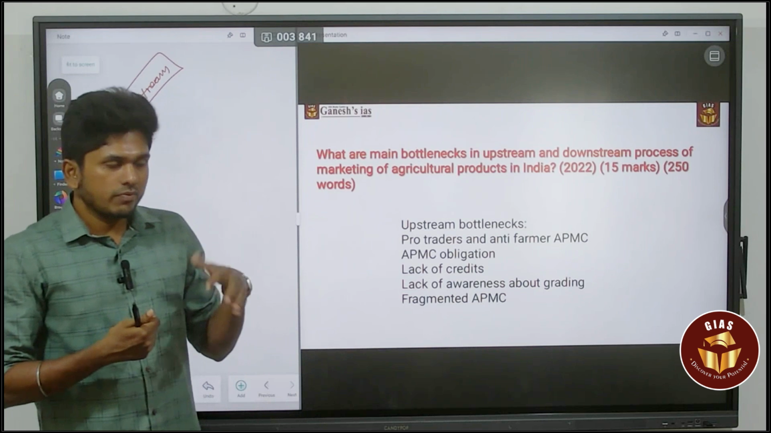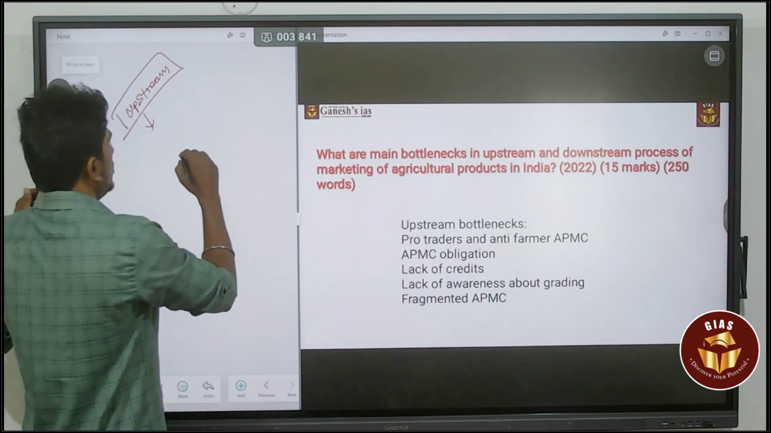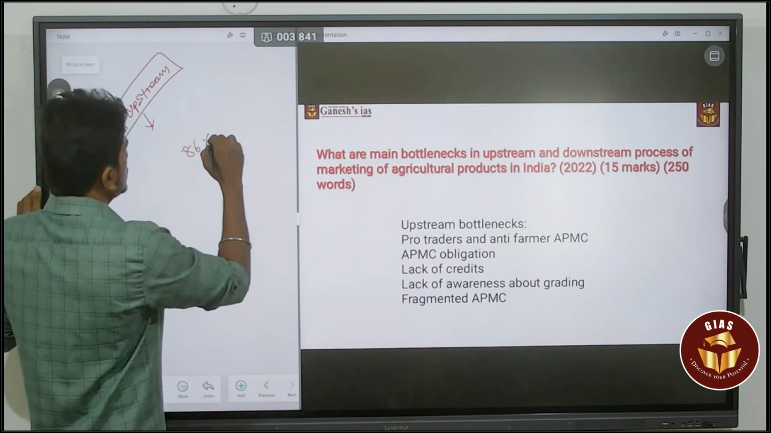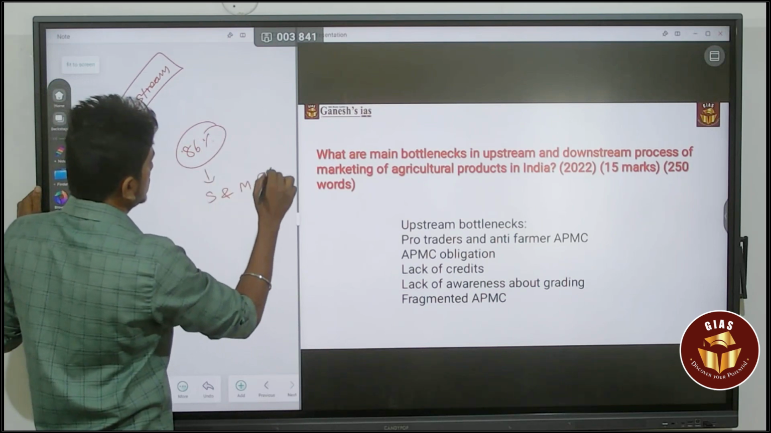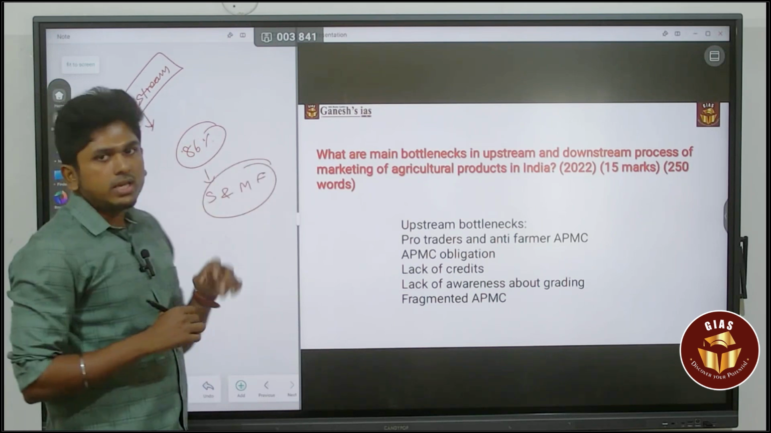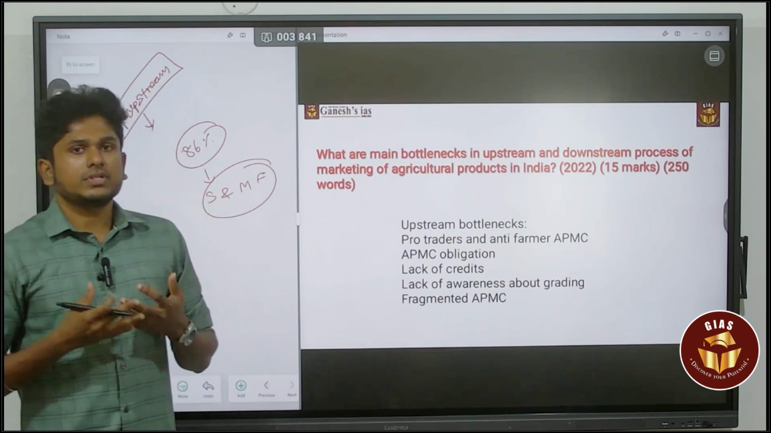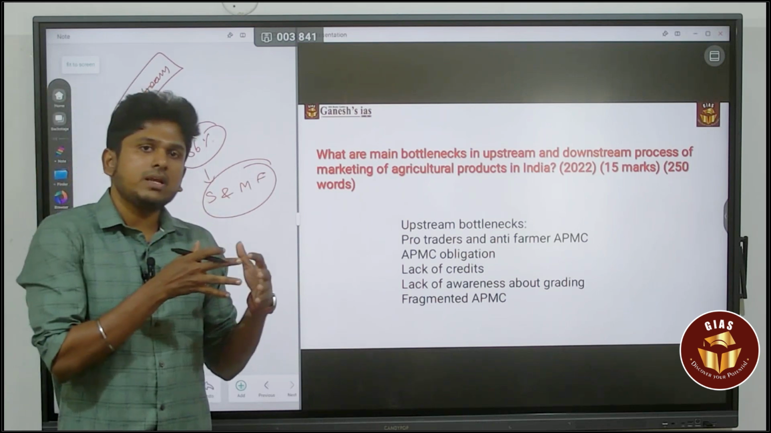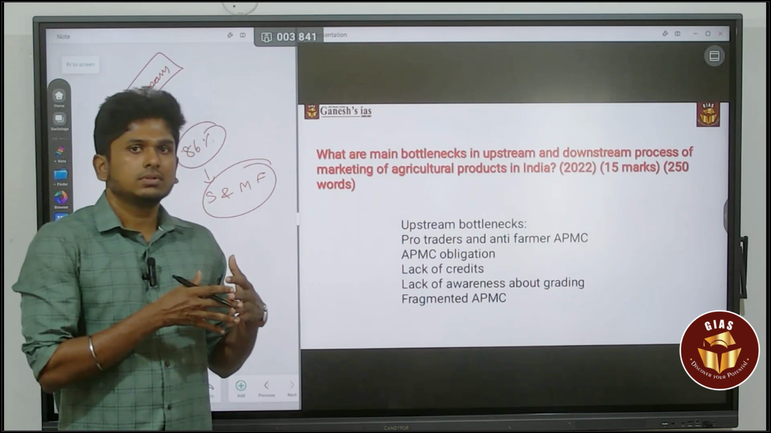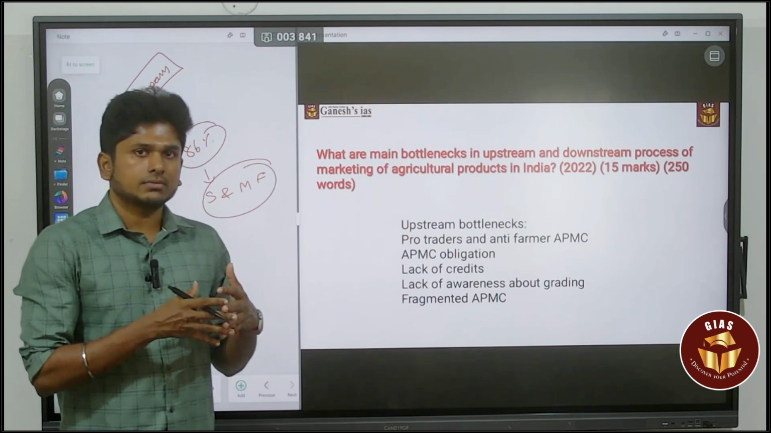And when it comes to India, around 86% of the farmers are small and marginal farmers. They lack credit facility. That is the major issue for India's agriculture sector. We need to address that.